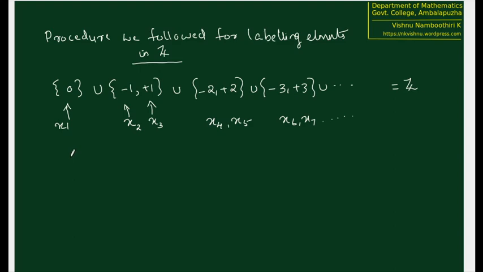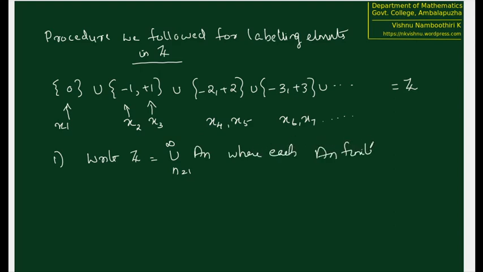This is the procedure we followed in the case of Z. So for labeling Z, what we did is write Z as a union over n from 1 to infinity of A_n, where each A_n is finite. Not only that, each and every set in this particular breakup is disjoint.